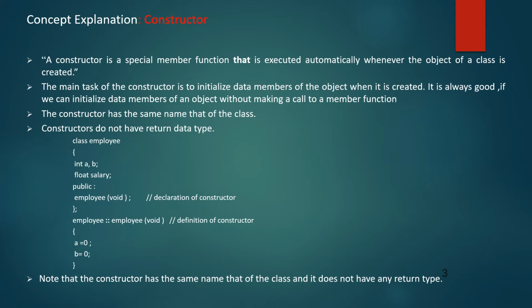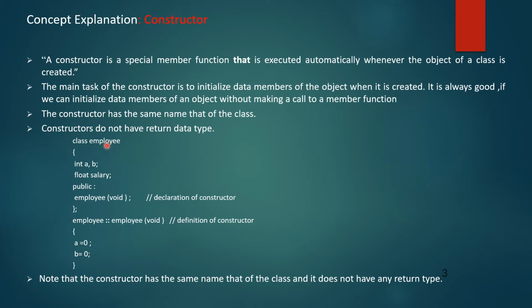Now what do you mean by constructor? A constructor is a special member function whose task is to initialize the data members of the class whenever the object is created. Why is a constructor called a special member function? Because the constructor name and class name are the same, and a constructor does not have any return type. We will see one small example.